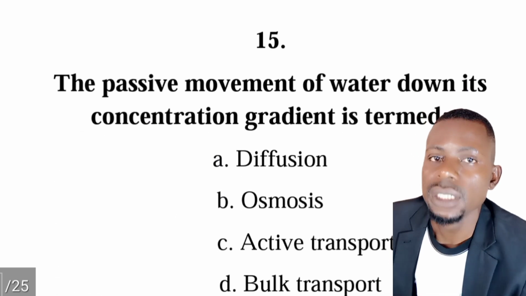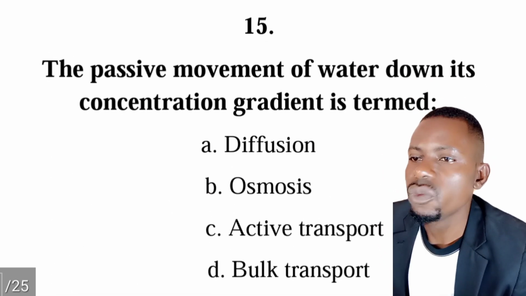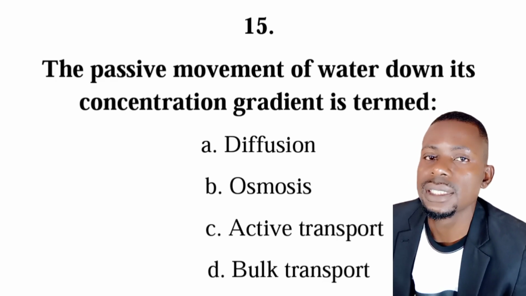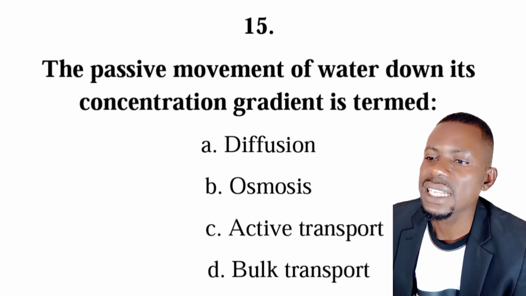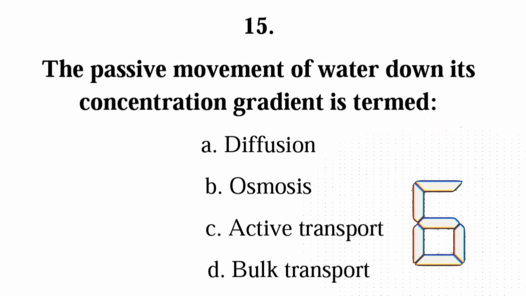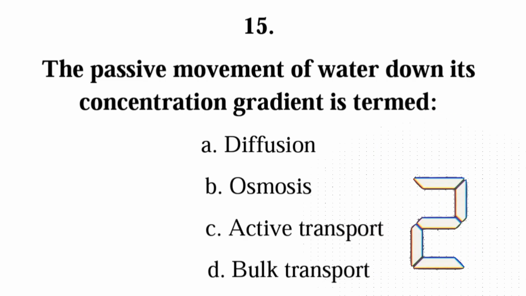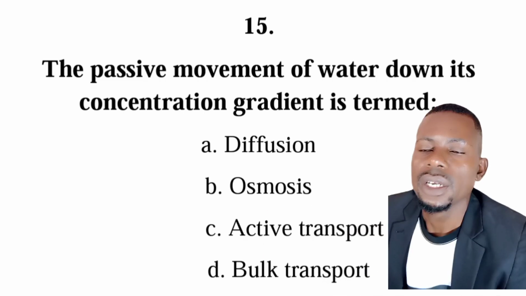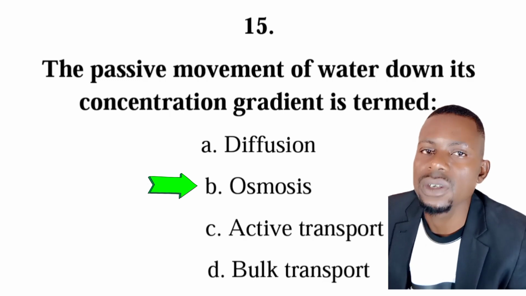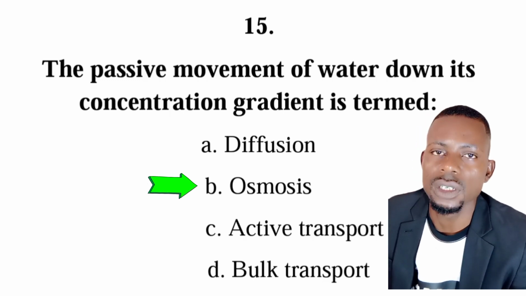Number 15 is from cells. The passive movement of water down its concentration gradient is termed diffusion, osmosis, active transport, bulk transport. The correct answer is B, osmosis. So when you're talking about movement of water, you are referring to osmosis.